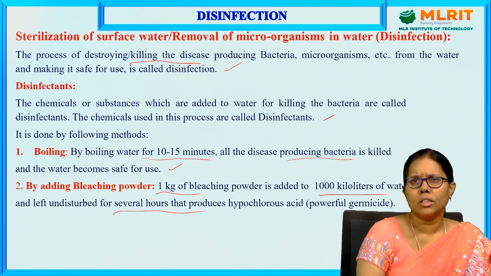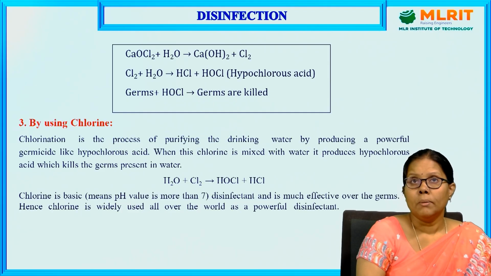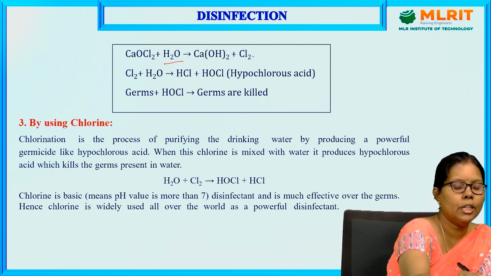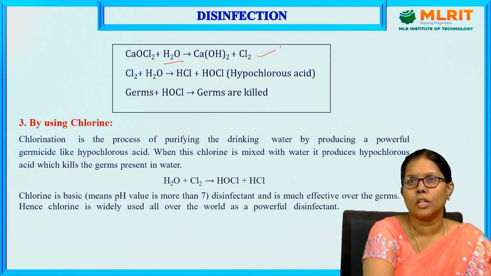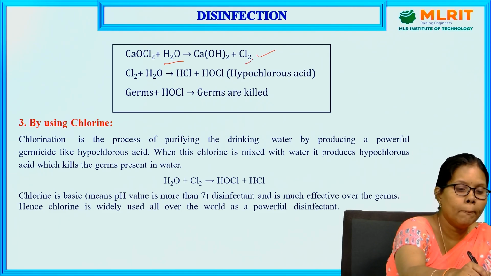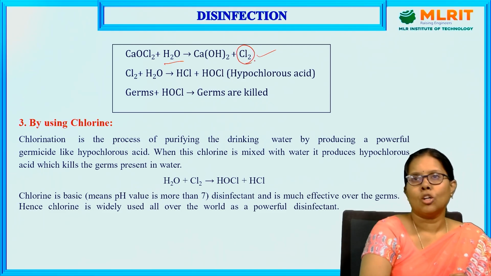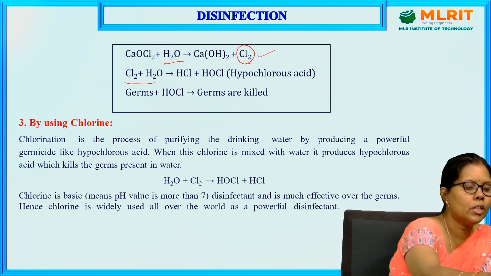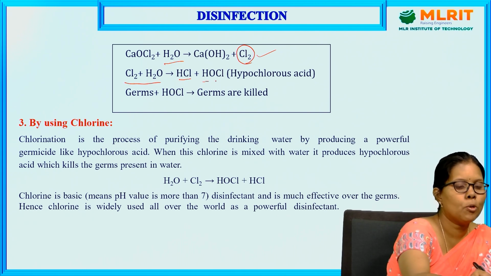We add bleaching powder to the water. When CaOCl2 is added to the water, it gives calcium hydroxide as a byproduct, and chlorine is the main component which can kill the bacteria. When the chlorine reacts with water, it gives HCl and hypochlorous acid.